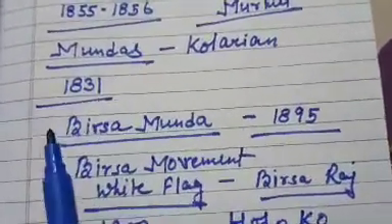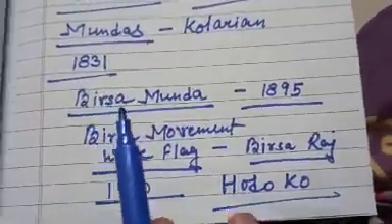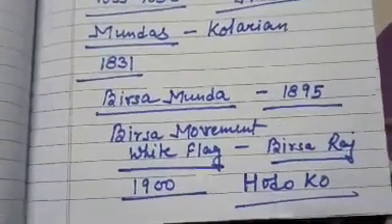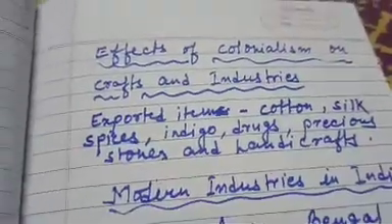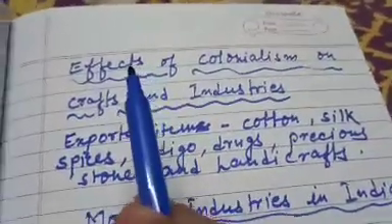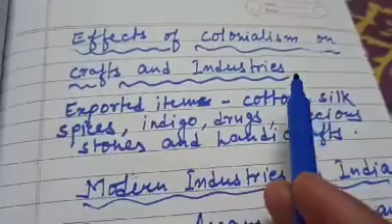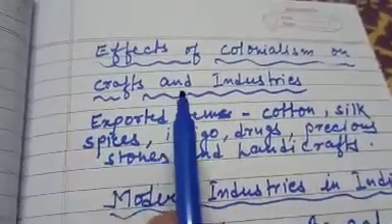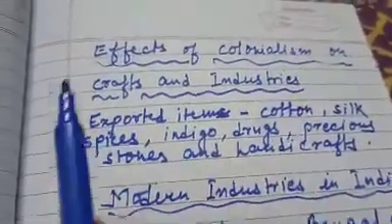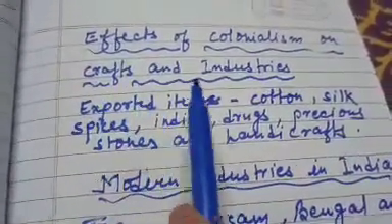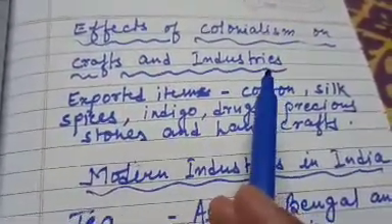It was also suppressed by the Britishers, and they called themselves Hodoko. Hodoko means human beings. Then in this lesson we also read about the effects of colonialism on our crafts and industries. So far we have seen the effects of colonialism on our farmers and on our tribal groups. Now we will see it on our crafts and industries.